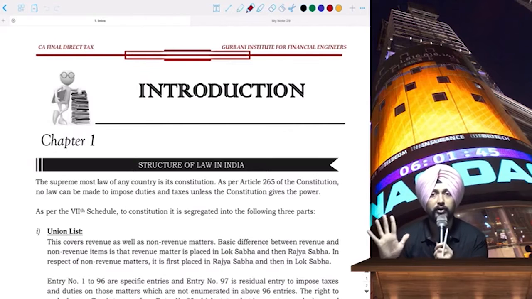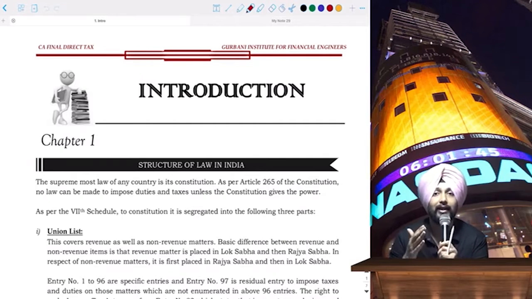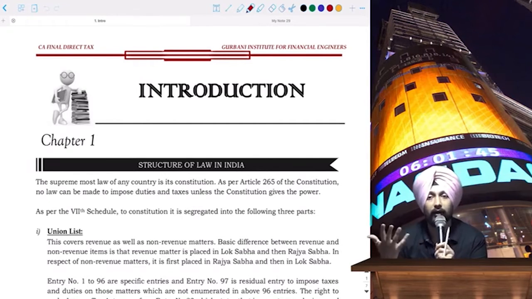And then based on that bill, the acceptance has to be given in the Lok Sabha and Rajya Sabha. I will explain all this to you. And then after that, the president has to give his acceptance to it. And based on that, the new Finance Act will get created. And this happens every year, right?